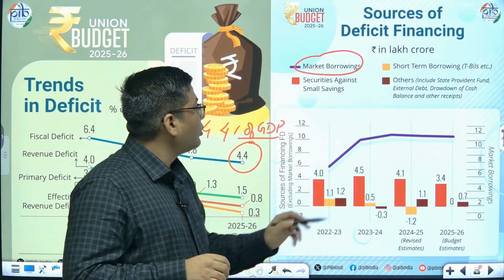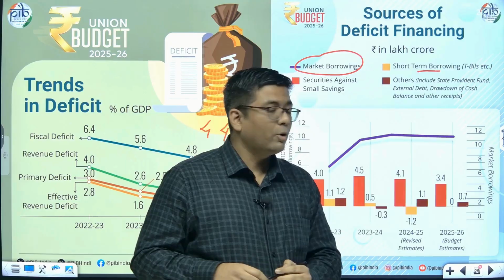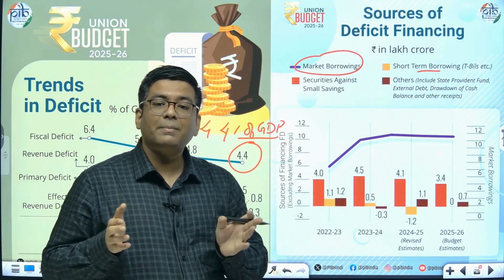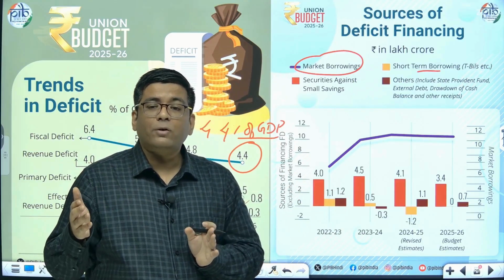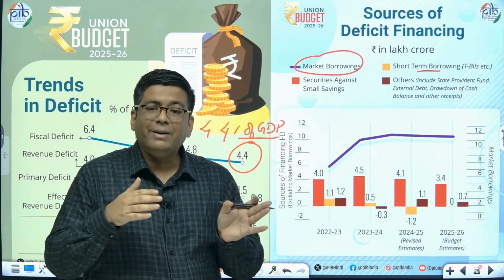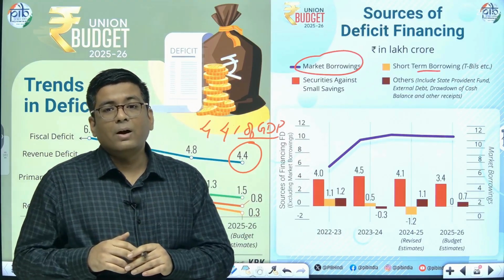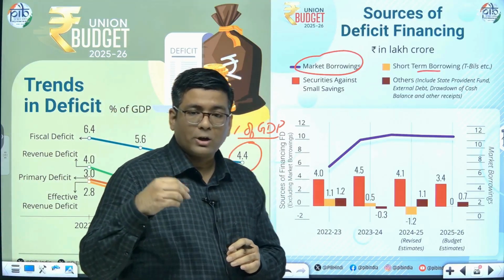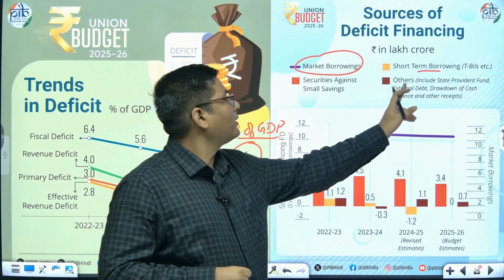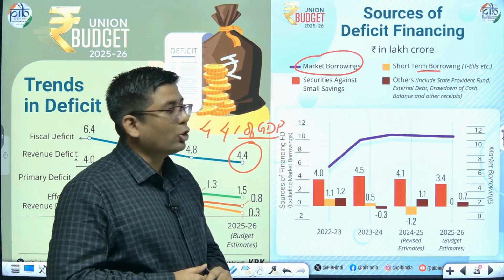Apart from that, it also raises some amount of money from short-term borrowing like T-bills. So the treasury bills are basically the bills which are actually loans that are taken for a short period of time. That is basically either for 91 days or for that matter 182 days or 364 days. So within a year, if you basically have short-term amount of loan that is to be taken, it is called as T-bills. So that is called short-term borrowing.